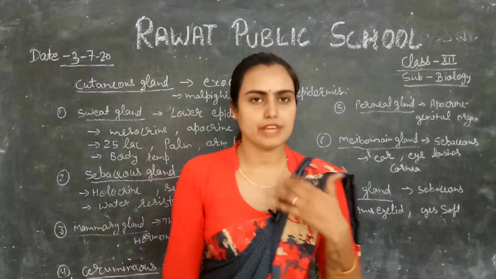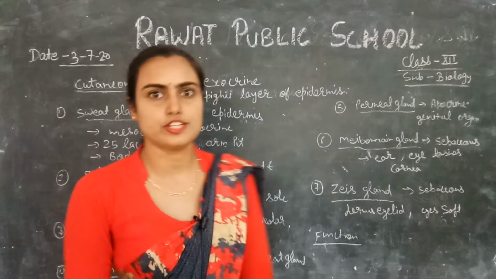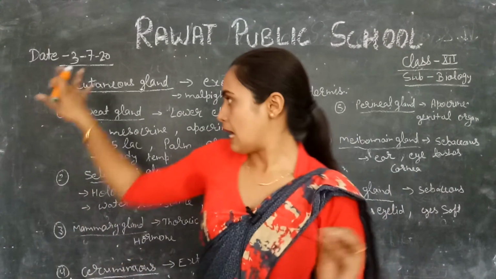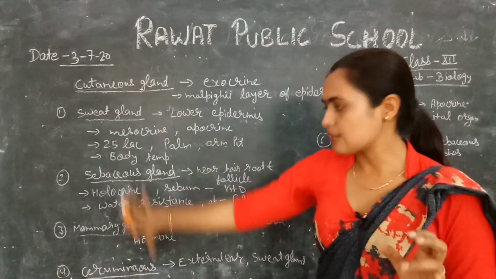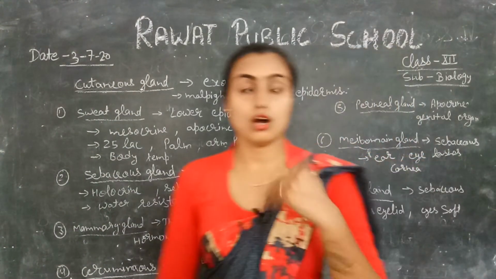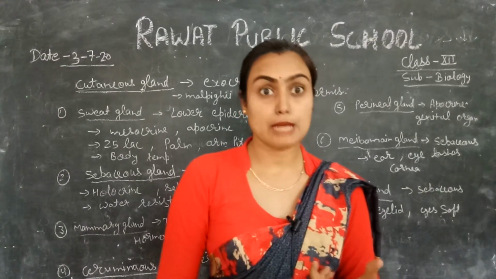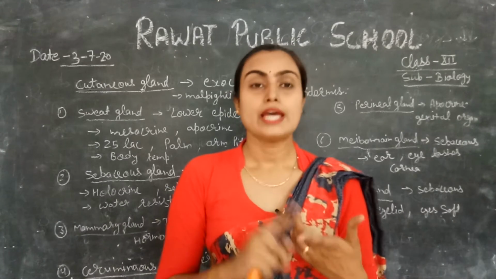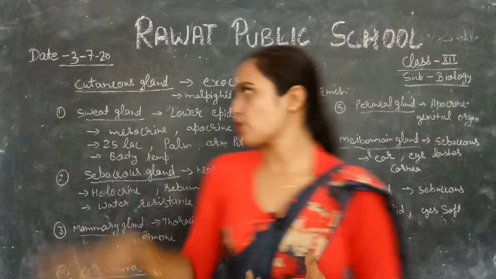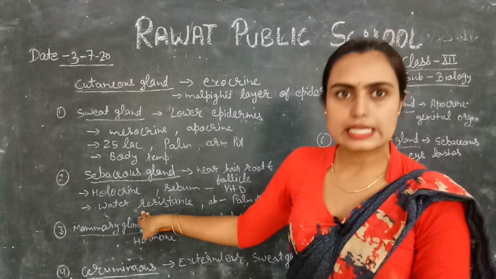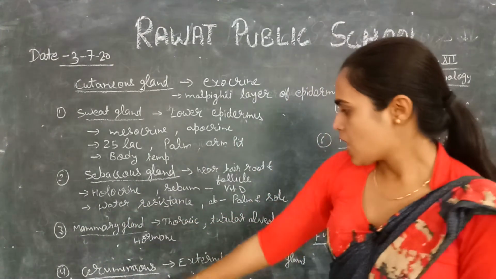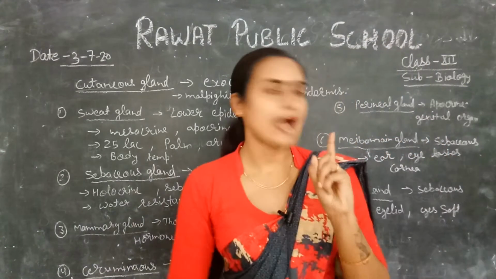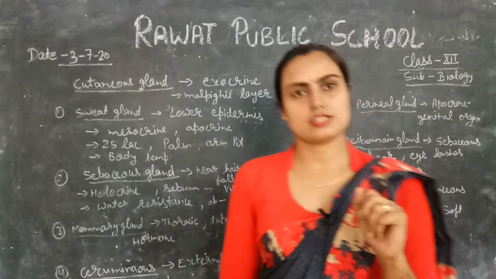One small topic we will discuss is the function of the skin. What is the function of the skin? We know about the function of the skin on the basis of these glands. So how can you explain this? It helps in excretion, right? Skin helps in excretion of toxic substances from the body. It helps in the secretion of various substances, because the sebaceous gland secretes sebum and wax. So this helps in the secretion and excretion of materials, right?